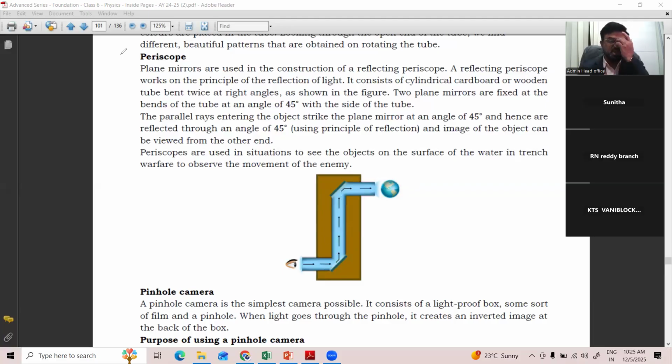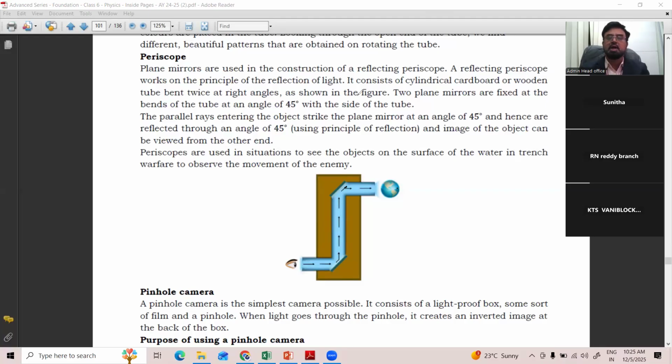Plane mirrors are used in the construction of a reflecting periscope. A reflecting periscope works on the principle of reflection of light. The reflection happens here. Here the object is there. The light from the object comes and strikes the mirror here. After reflection it goes straight and strikes the other mirror which is at 45 degrees and comes out to your observer.